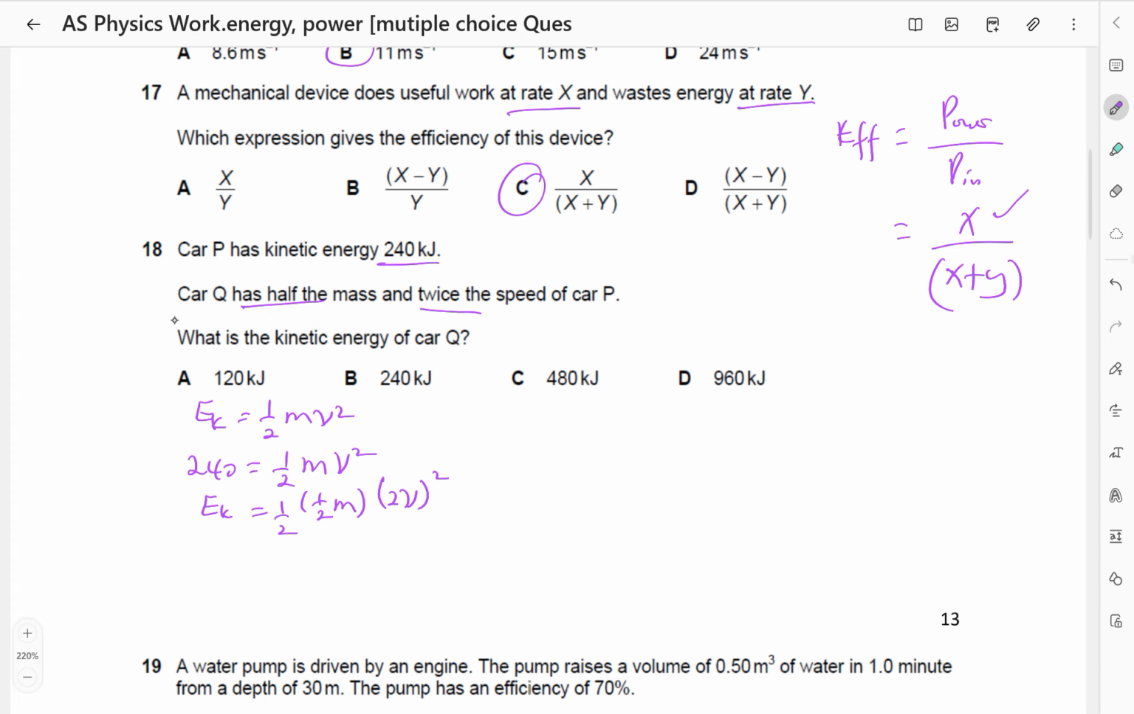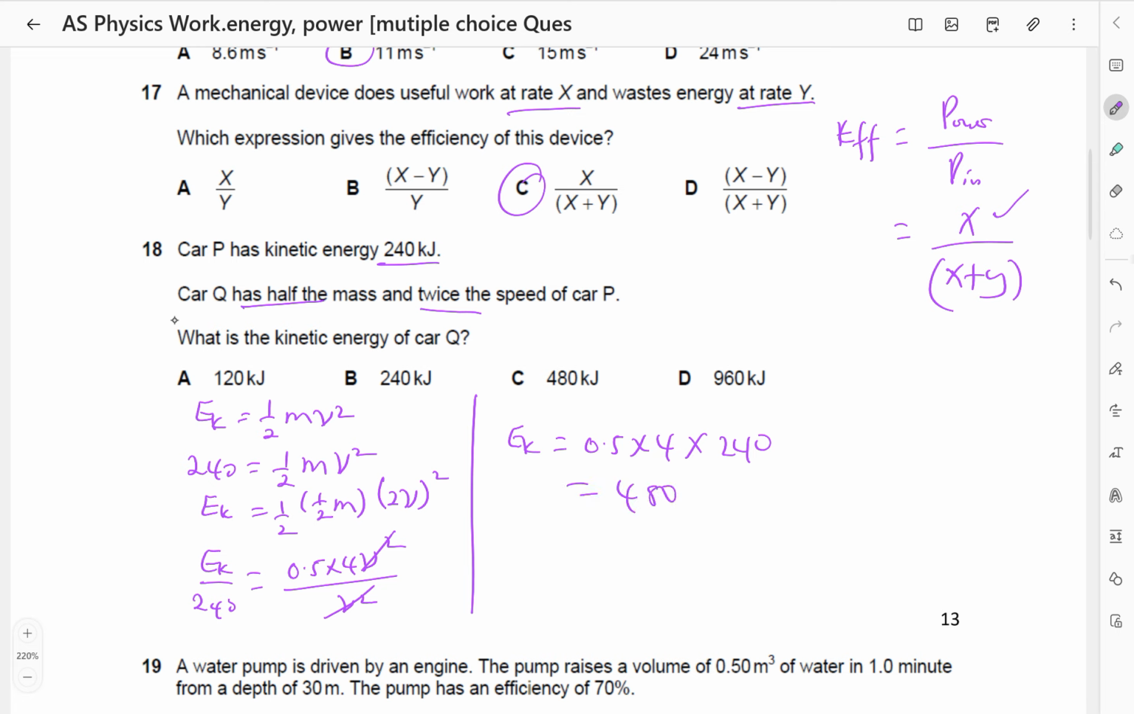So some of these things cancel when I divide. I have Ek divided by 240. A half cancels when I divide. M cancels when I divide. So I remain with 0.5 times 4v squared divided by v squared. So v squared cancels out also. So it means Ek is going to be equal to 0.5 times 4 times 240, which is 2 times 240, which is equal to 480. So the answer is automatically C.